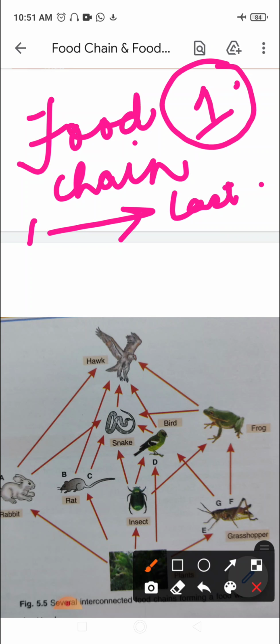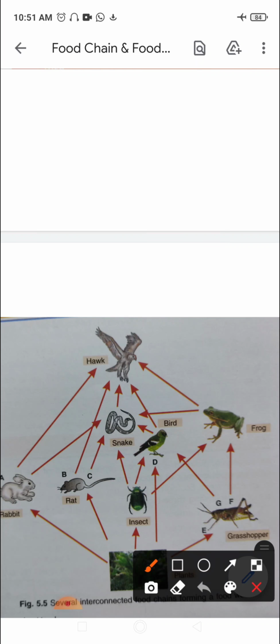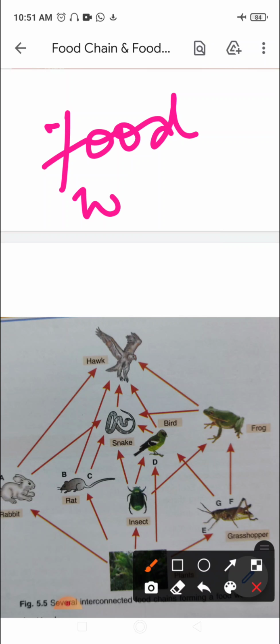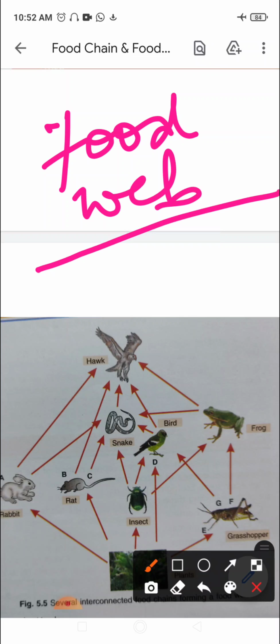That means one particular organism can be eaten by different organisms. So the network of several interconnected food chains is known as the food web. Now we will talk about the food web.